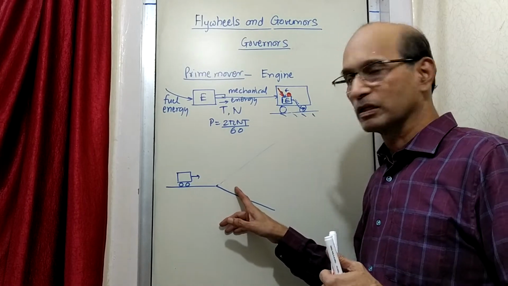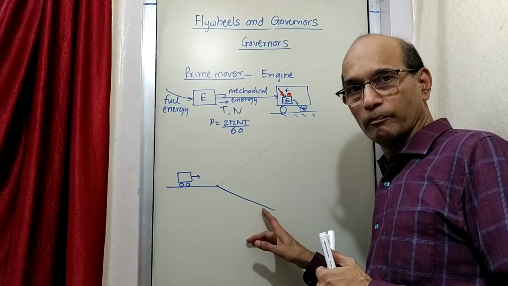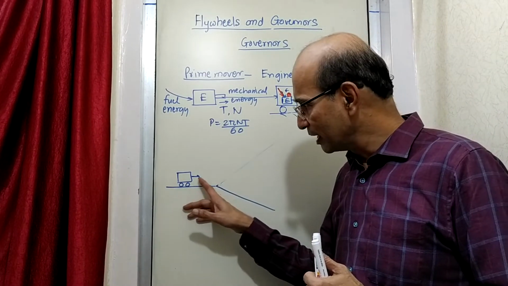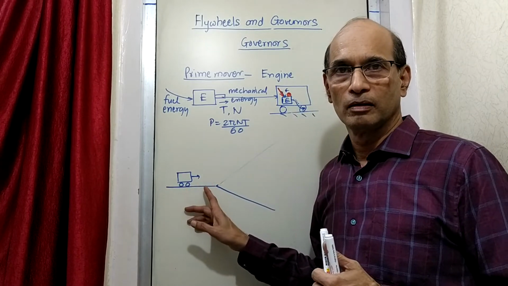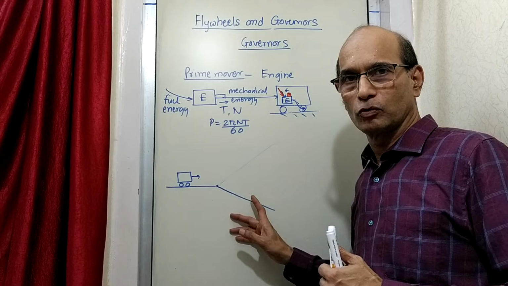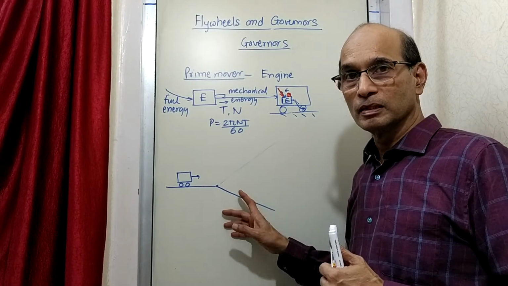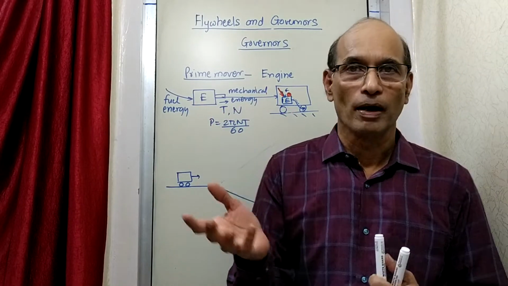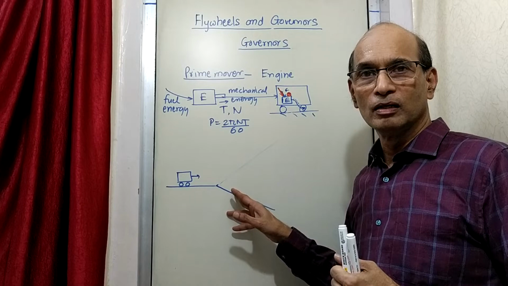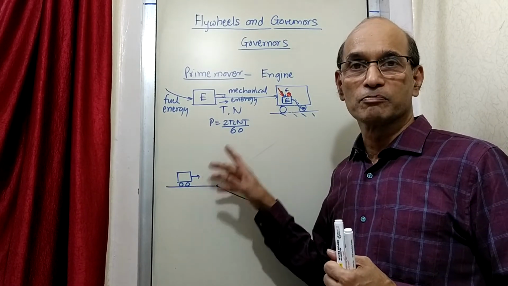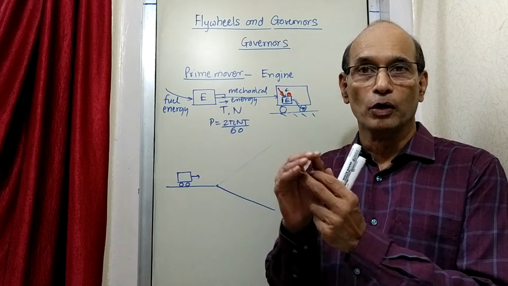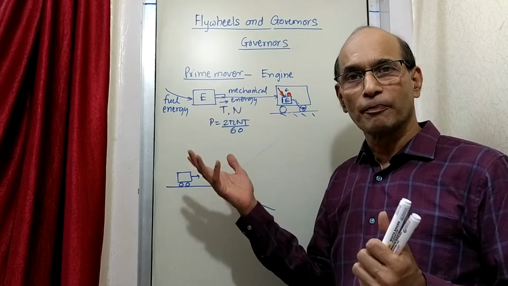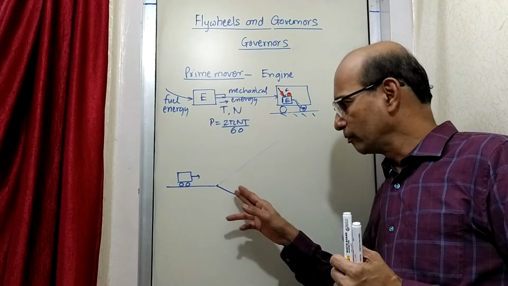Now what happens, as it travels down, because of the slope, because of gravity, it will not require the energy that was there during the horizontal level, because on its own it can come down to some extent. So now the fuel given to the engine appears to be more than required. That means the engine doesn't require as much fuel as it was requiring earlier. That means by some means you are expected to reduce the fuel, so that the engine energy supply will be less, which will be sufficient because it is capable of going down due to the slope.